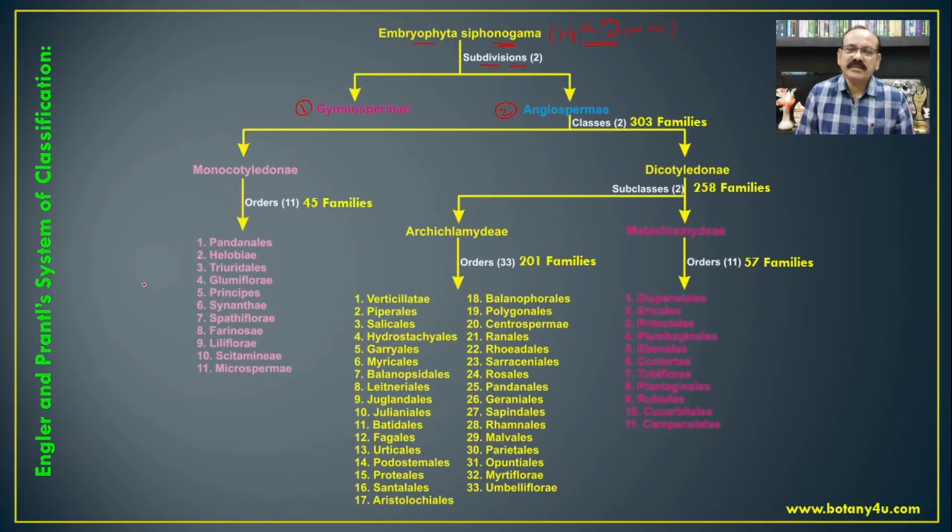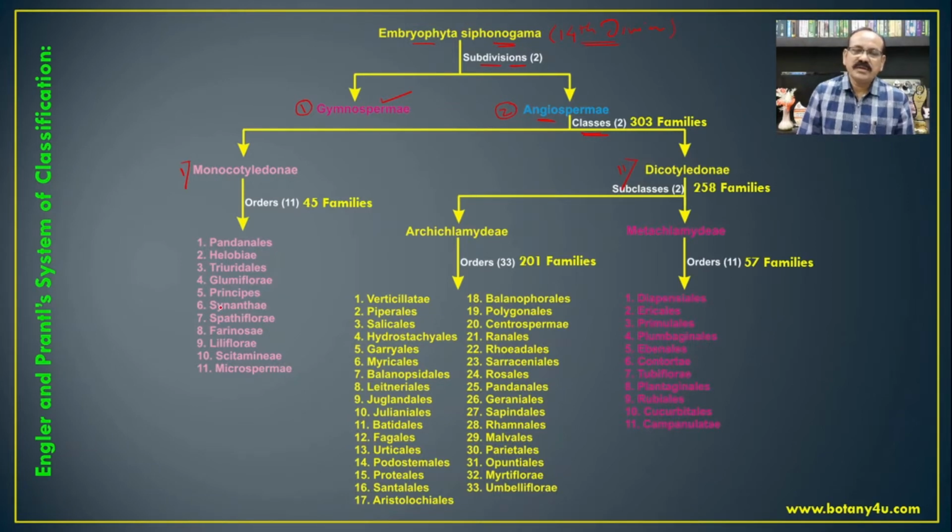Earlier we have seen in the Bentham and Hooker system of classification, in which Bentham and Hooker placed the gymnosperms in between the dicots and monocotyledons. But here Engler and Prantl separated them and considered the gymnosperms as an isolated group from the angiosperms. Again, the angiosperms are classified into two classes: first monocotyledons and second dicotyledons.